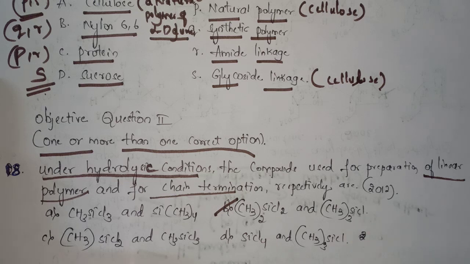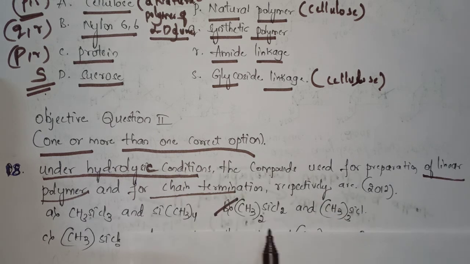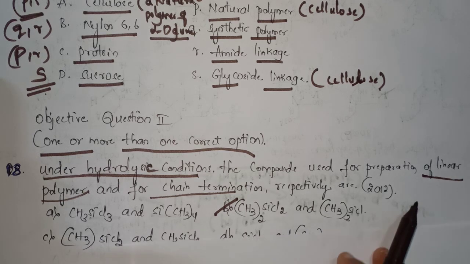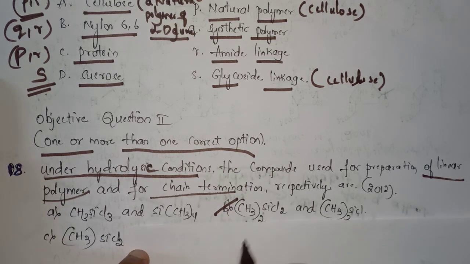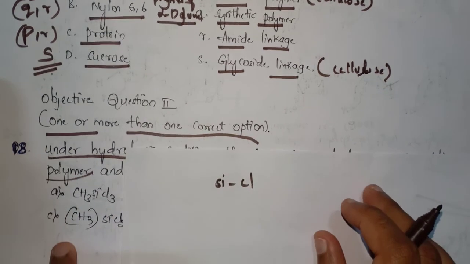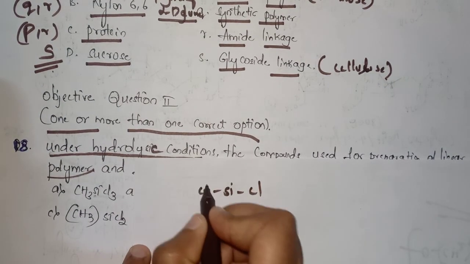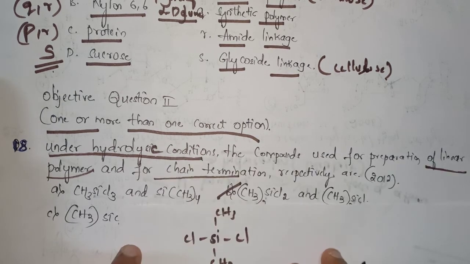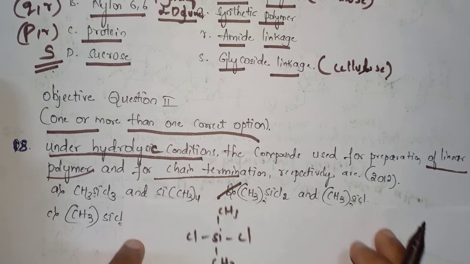Now let's see these reactions. So when this (CH3)2SiCl2 undergoes hydrolysis, we will obtain a structure like this. Now let's write it. Here (CH3)2SiCl2, that is Si with two Cl and two CH3.